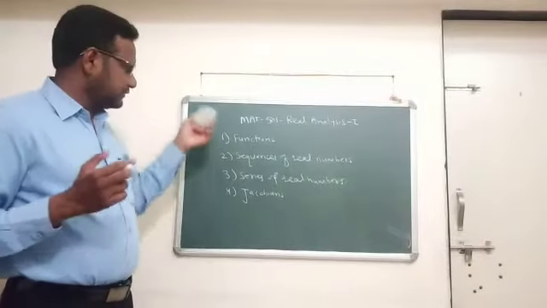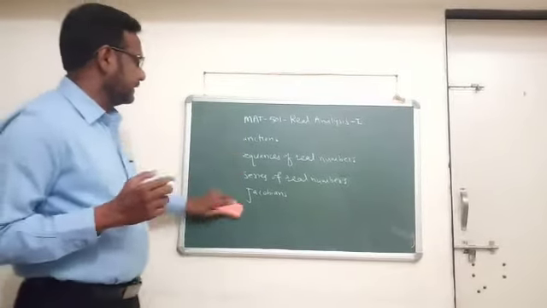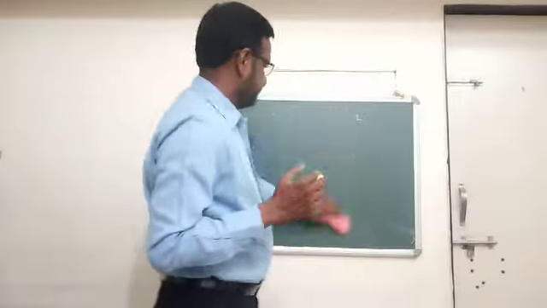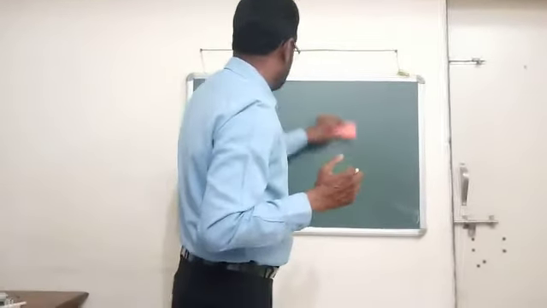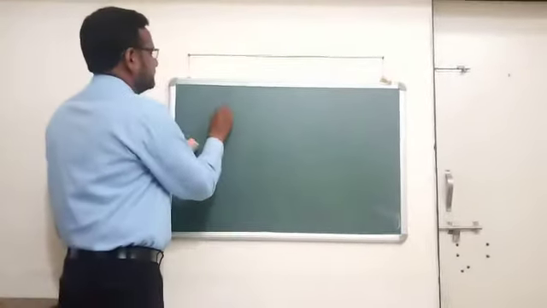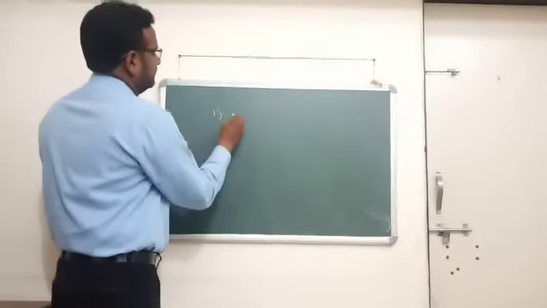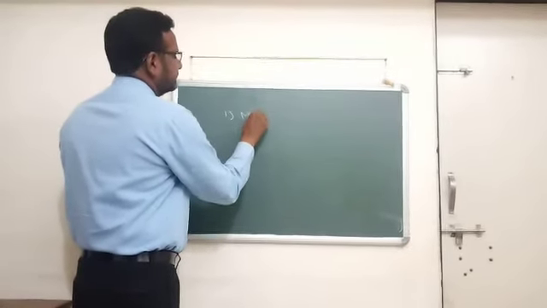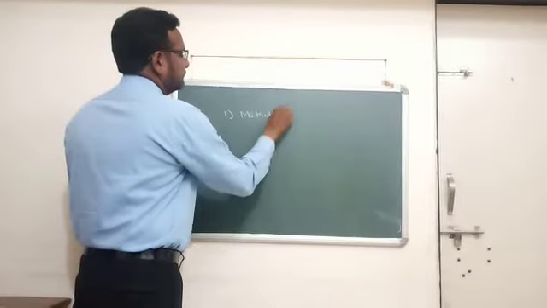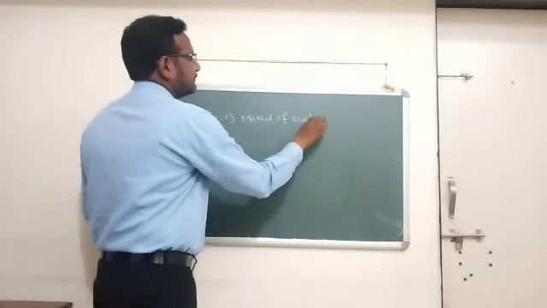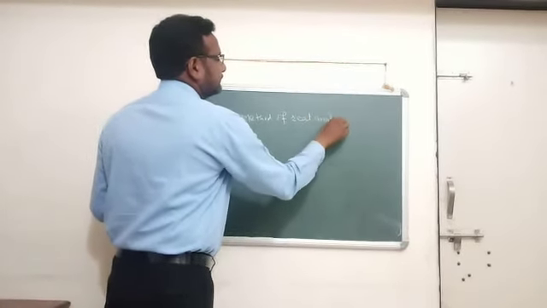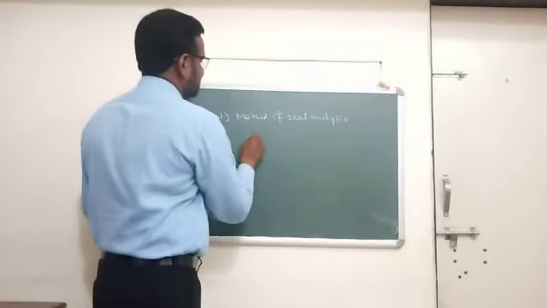To study these 4 topics, university recommended 2 books. And these 2 books are: the first one is Method of Real Analysis, having author R.R. Goldberg.